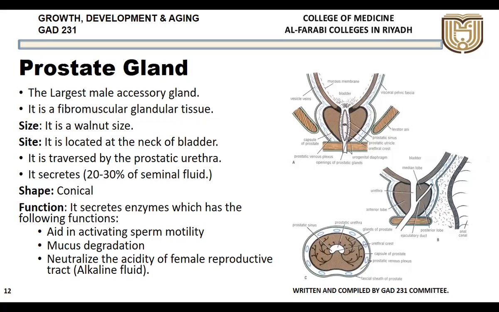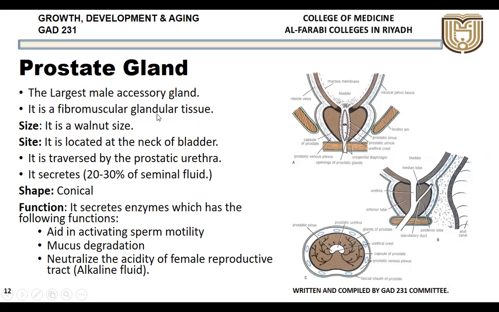Now coming to the prostate gland, the largest of the male accessory glands. This is the prostate, this is how it looks. It is pyramidal in shape, a reverse pyramid with the base above and the apex below. This is the base of the prostate, and this is the neck of the bladder. The neck of the bladder and the base of the prostate are in contact with each other.